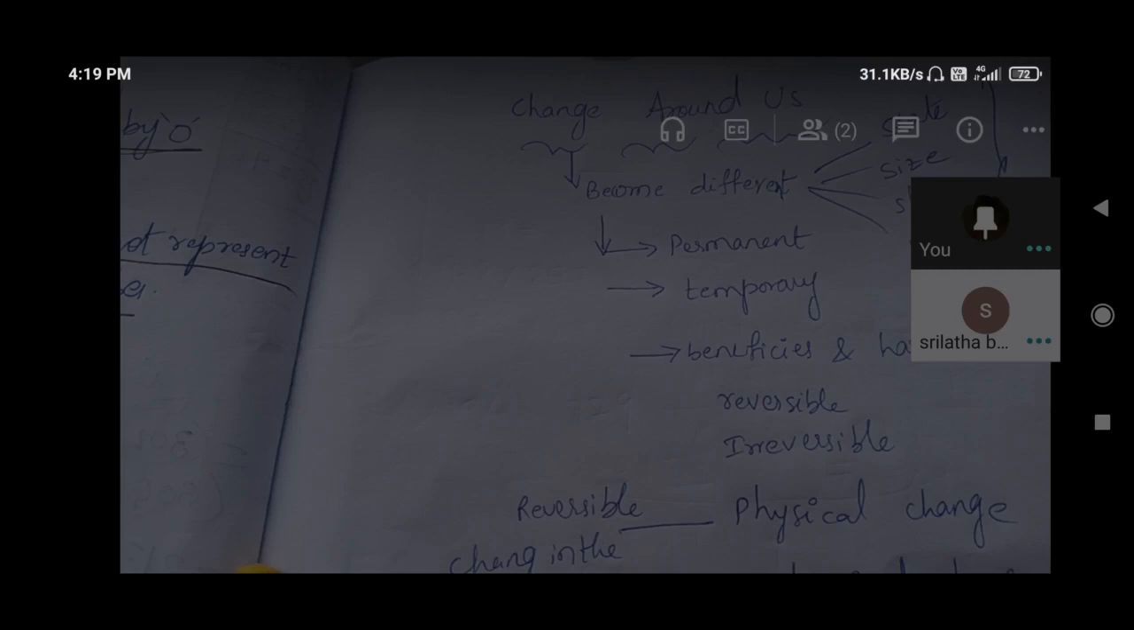These components can be separated from the mixture by a simple process, or sometimes a complicated process also. And here, types of mixtures. There are two types, homogeneous and heterogeneous. Homogeneous mixtures and heterogeneous mixtures. For example, milk and air are homogeneous mixtures.